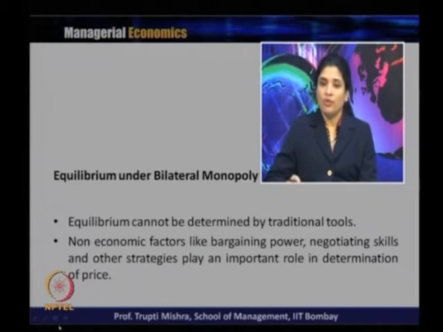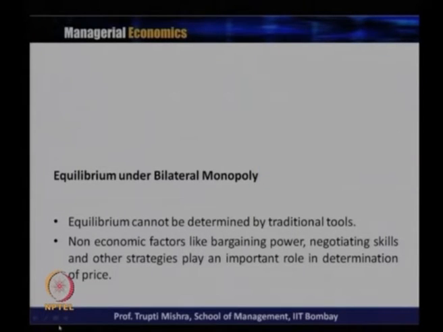So, here factors like bargaining power, negotiating skill, or other strategy like how to influence or force the other party play an important role in the determination of price. It has more to do with non-economic factors like bargaining power and negotiating skill when it comes to price and output. If there is more bargaining strength or more negotiating strength, the price and quantity go in their favor. We will understand this equilibrium in a graphical format, how the equilibrium takes place in case of a bilateral monopoly.